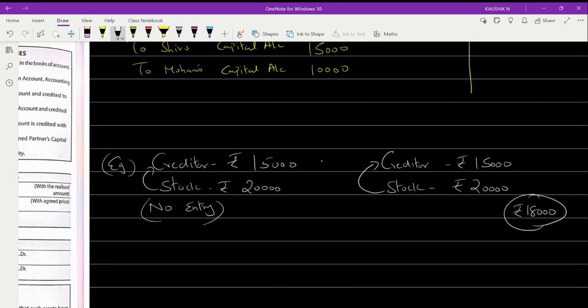So why don't I repay the remaining 3,000? As far as he is concerned, only 3,000 is excess, because the creditor assumes the value at 18,000. So the creditor says that 3,000 rupees I have taken away as excess. If he refunds the 3,000 rupees, okay, then you will pass the entry. Only then you will pass the entry. Is this clear to you?